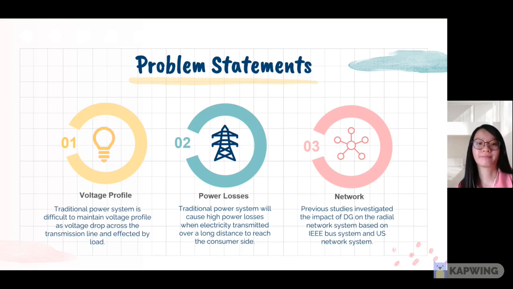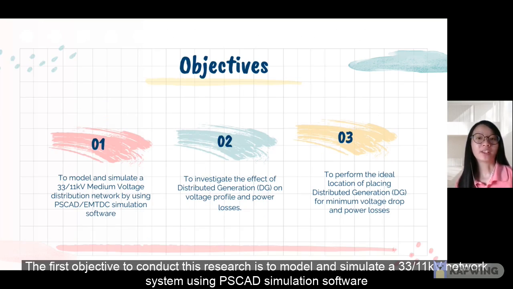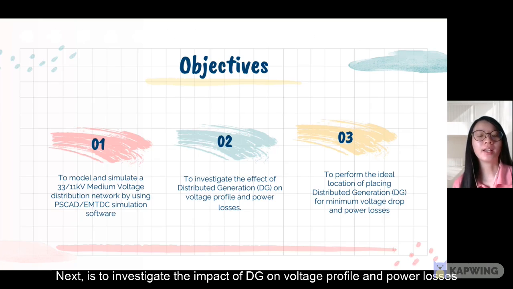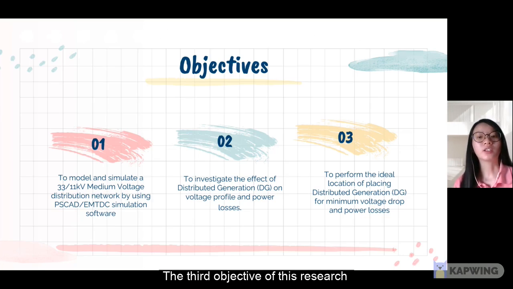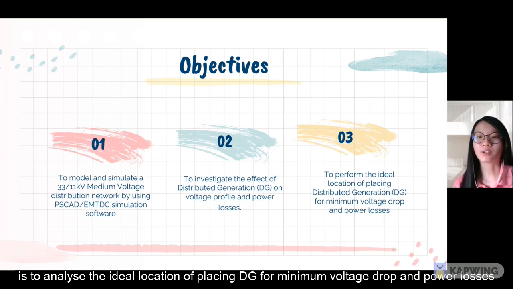Malaysian network. The first objective to conduct this research is to model and simulate a 33/11 kV network system using PSCAD simulation software. Next is to investigate the impact of DG on voltage profile and power losses. The third objective of this research is to analyze the ideal location of placing DG for minimum voltage drop and